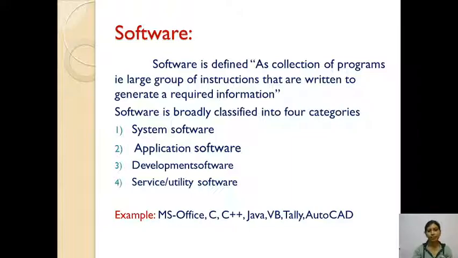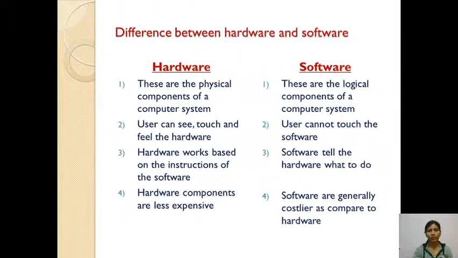We'll see here the difference between hardware and software. What is the difference? See here, the first one. Hardware is the physical component of a computer system, which we can easily see, touch and feel. That device is a physical component, and software is the logical component of a computer system.